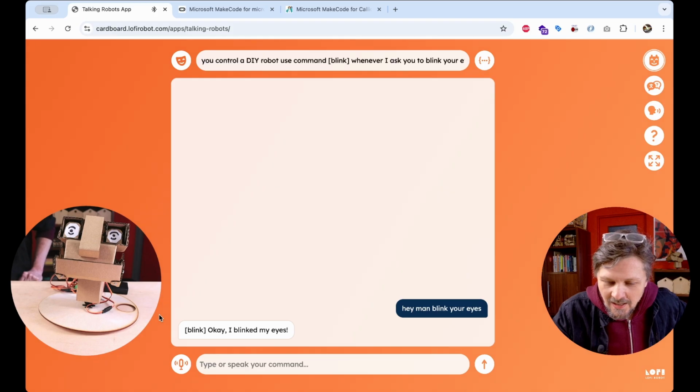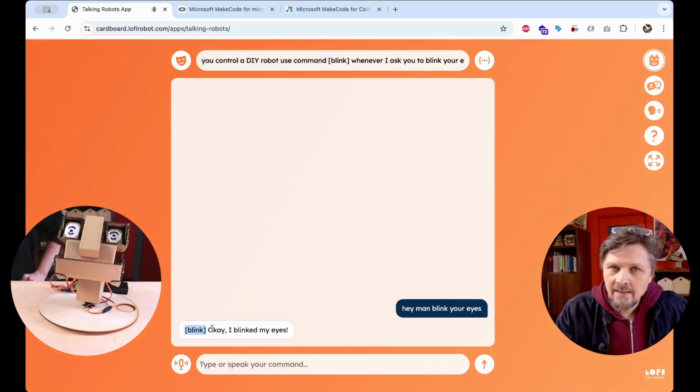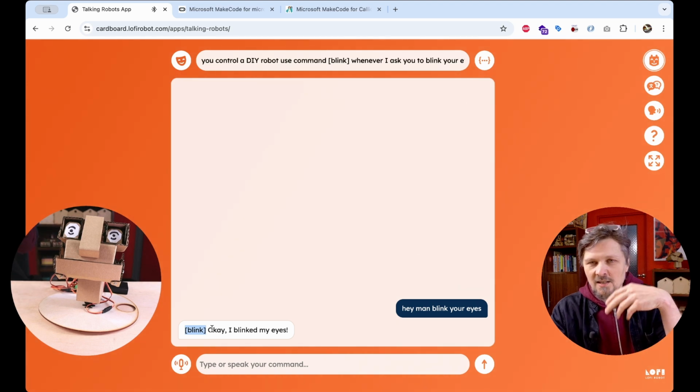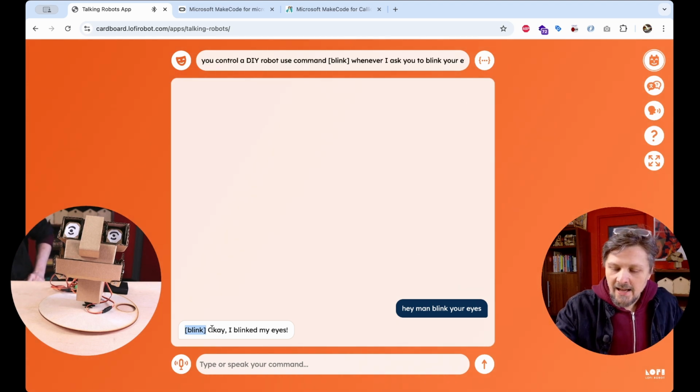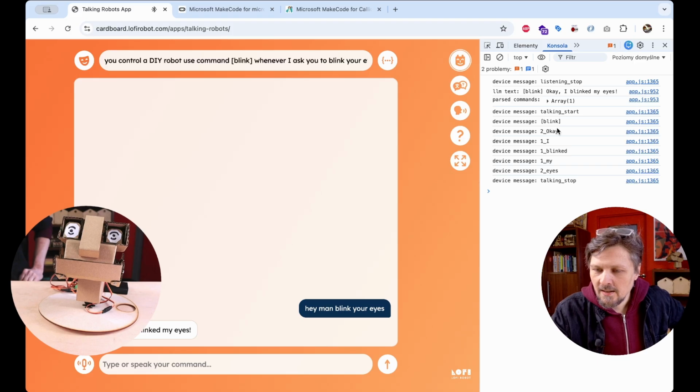And how does it work? The language model simply puts this blink word in brackets into the text, into its output, and the app leaves it out from the speech synthesizer. So it is not spoken by the speech synthesizer. And let's just have a quick look into the JavaScript console. For example, take a look at what was actually being sent to the micro:bit. Let's test it again.